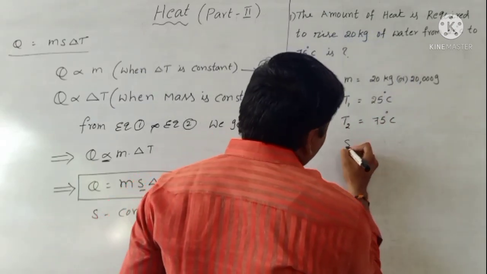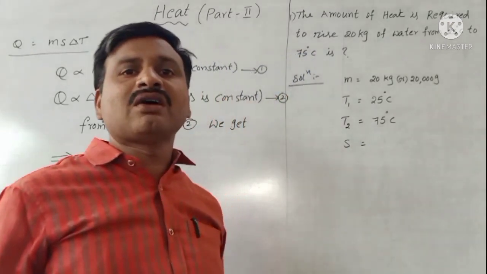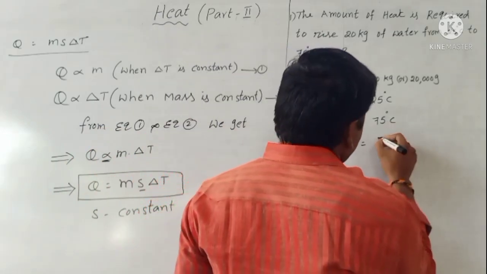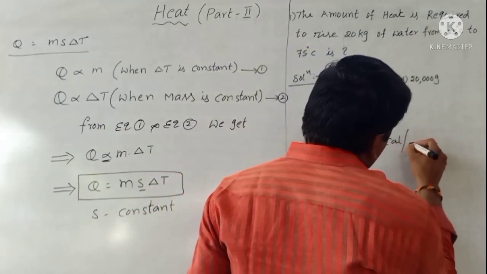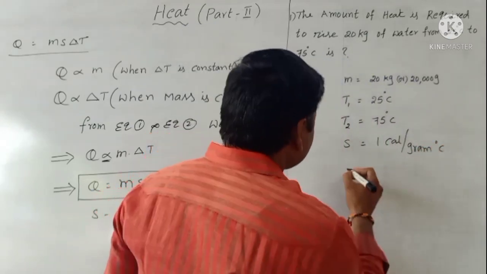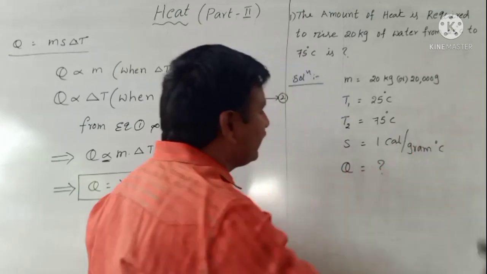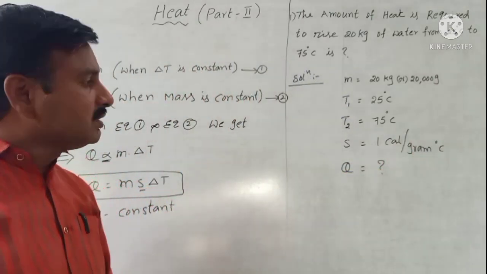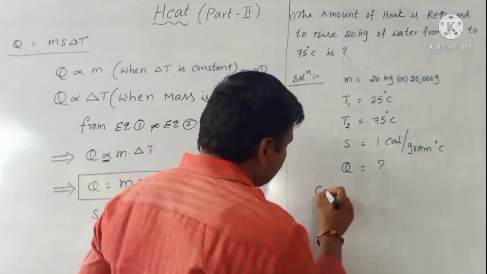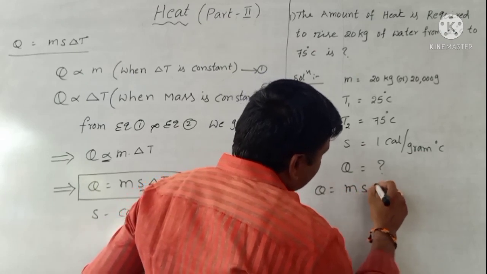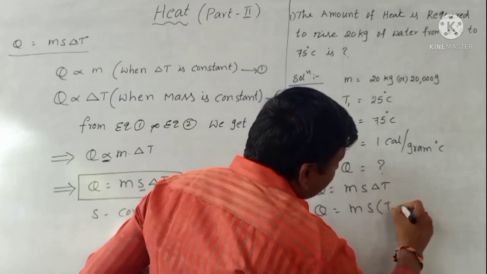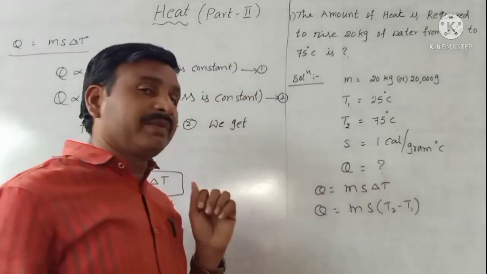After that, specific heat. Already you know the specific heat of water: 1 calorie per gram degree Celsius. Then we find how much heat is required. Using the formula Q equal to m s delta T, where delta T is final temperature minus initial temperature.